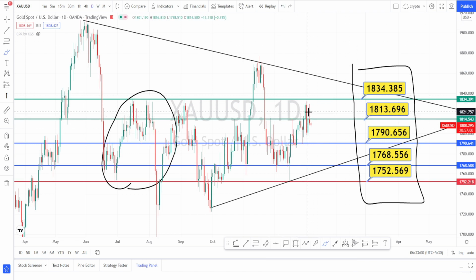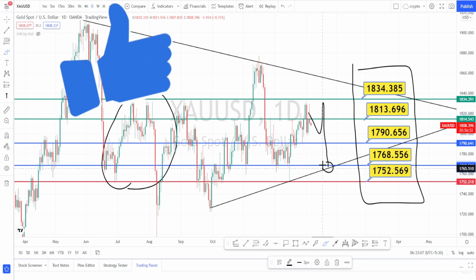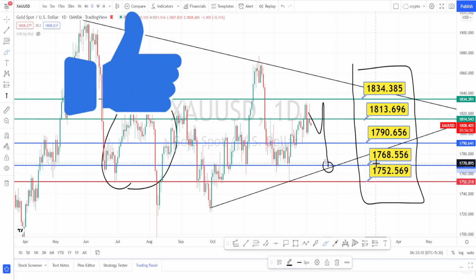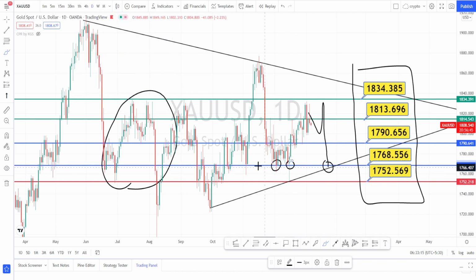So we can expect a double top pattern being formed here, then a completion of the double top pattern. But this level is going to be acting as a very strong support, which is around 1768, because you had seen a lot of price rejection at this level, and currently also we can see the symmetric triangle support level is passing through this level. So this level will be very strong support. If it breaches this level, we can expect the next level of support to be tested, which is around 1752.